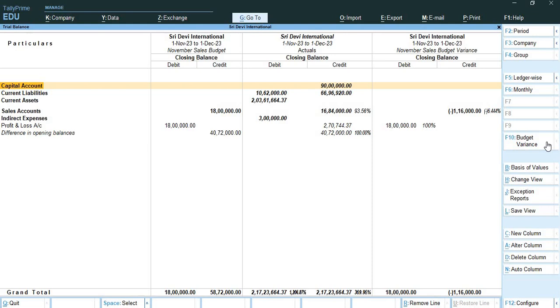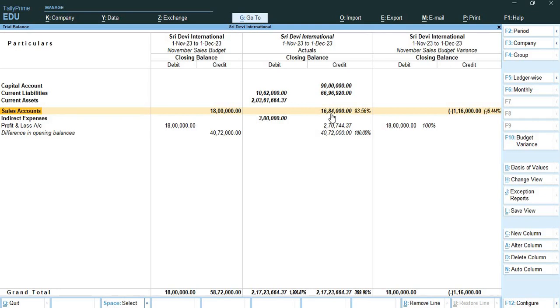This is because the budget value allocated for sales account was 18 lakh, and the actual sale value was 16 lakh 84,000.